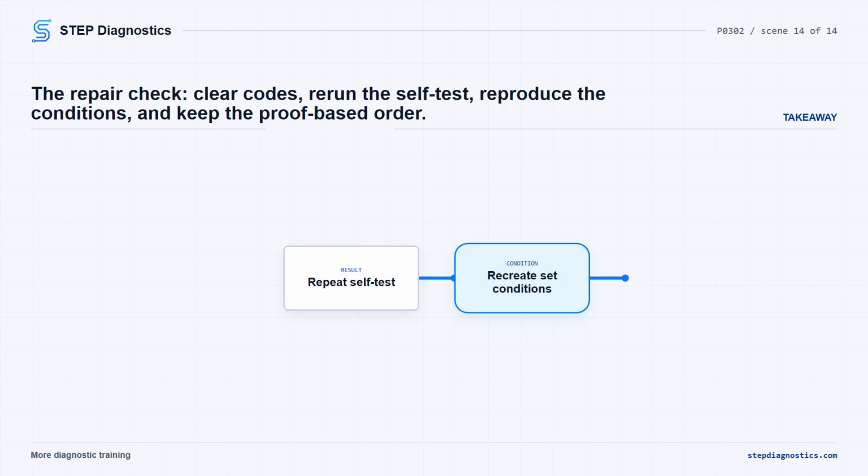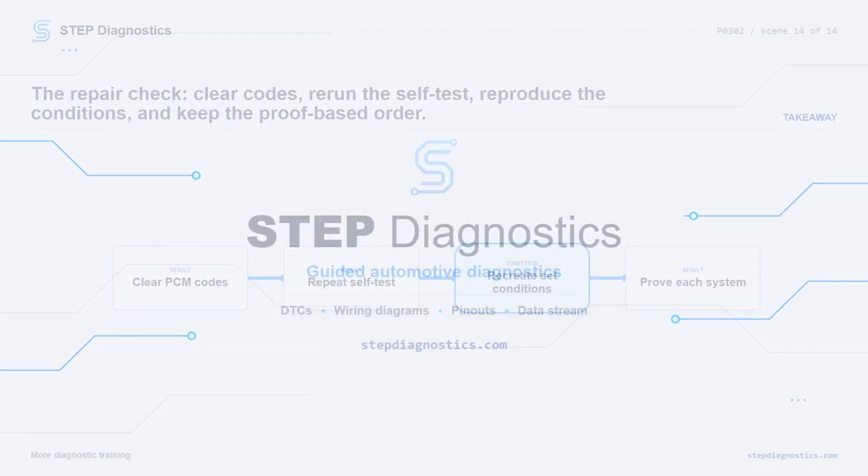The takeaway is simple. For P0302, do not jump straight to parts. Prove mechanical condition, prove contribution, prove ignition, prove injector and fuel delivery, then check air, EGR, crank signal quality, sensor bias, and recent repair history in order.